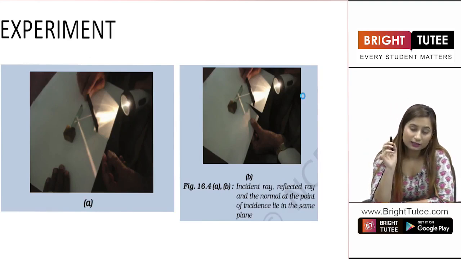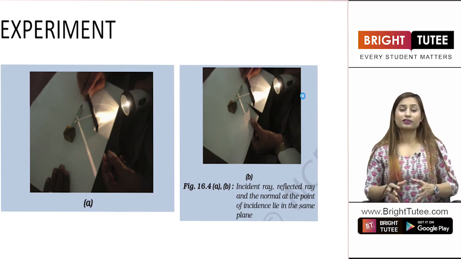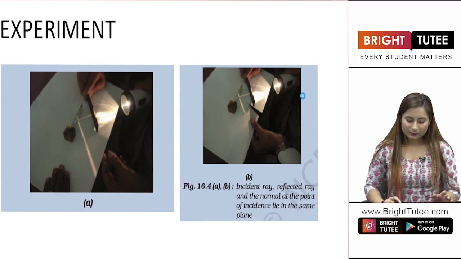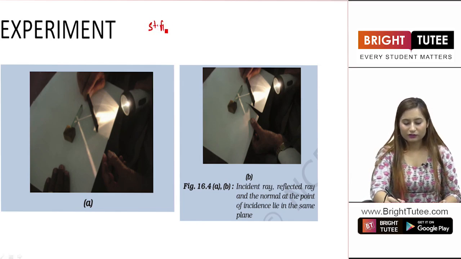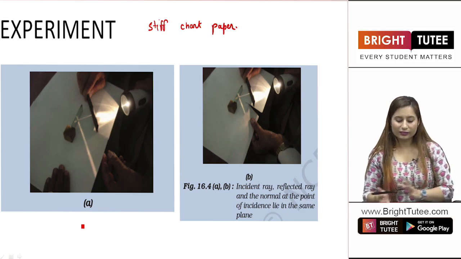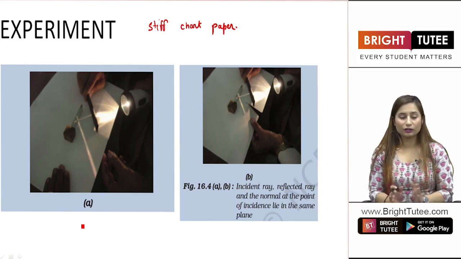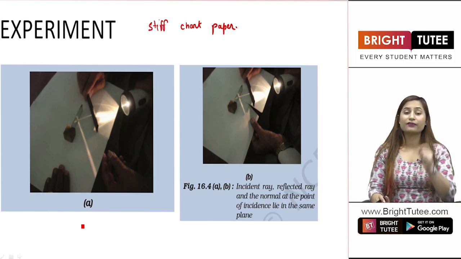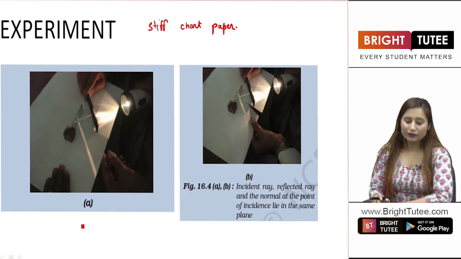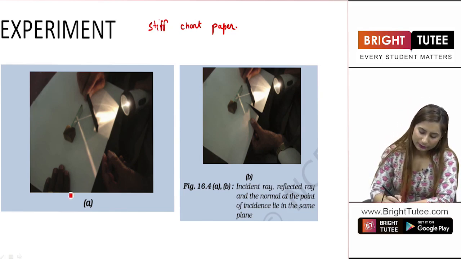It is a very interesting experiment. In this experiment, you have to take a stiff chart paper, and you have to fix all your apparatus on the stiff chart paper. Earlier you had a softer paper, now you have to take a very stiff paper. This is your table basically.